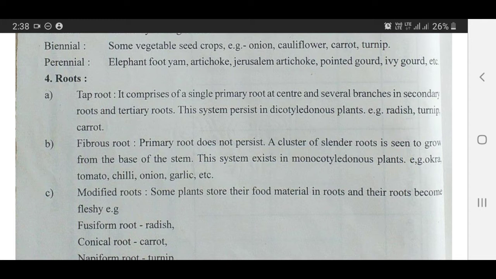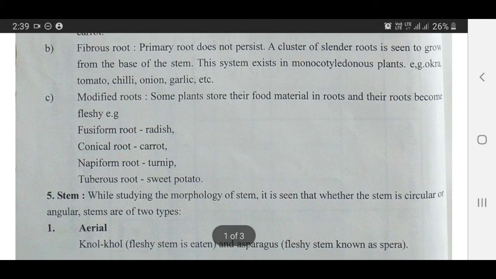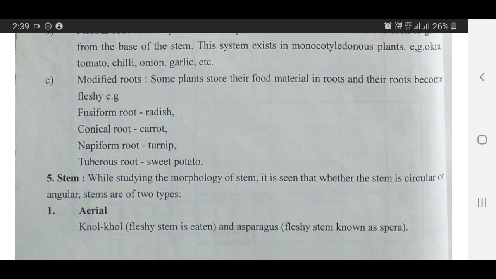Modified roots. Some plants store their food material in roots and their roots become fleshy. Examples, fusiform root. Radish produces fusiform roots in which it stores its food material. Carrot produces conical roots, turnip produces napiform root, and sweet potato produces tuberous roots. In these types of modification, generally plants store their manufactured food in these modified organs.